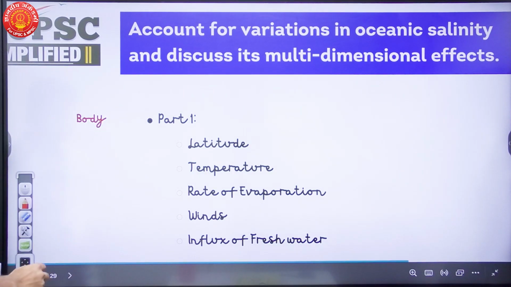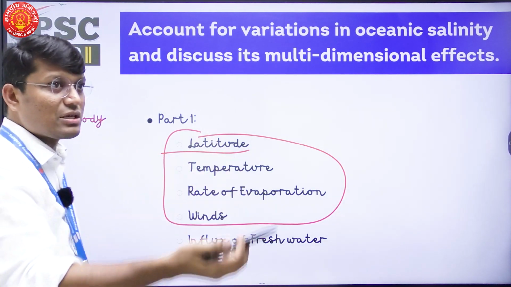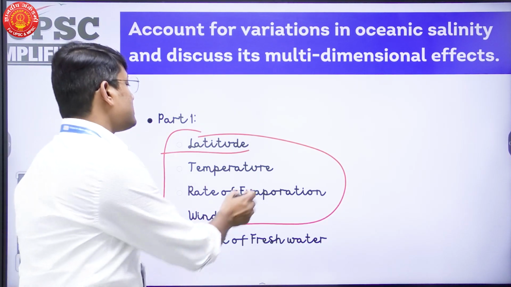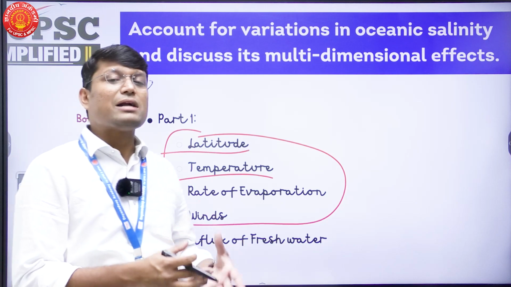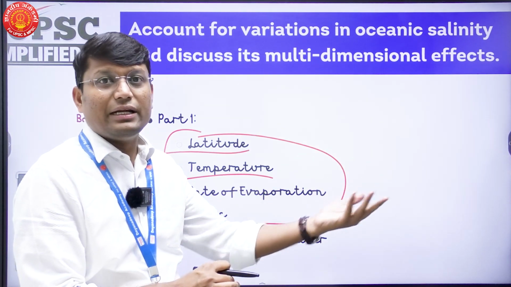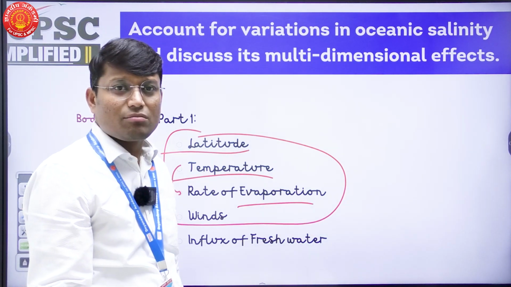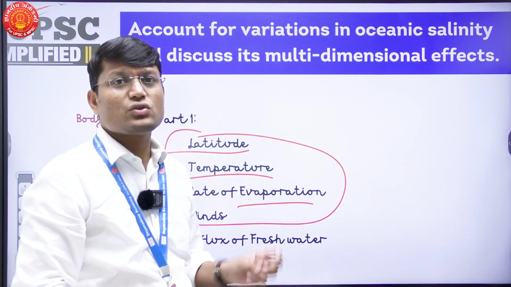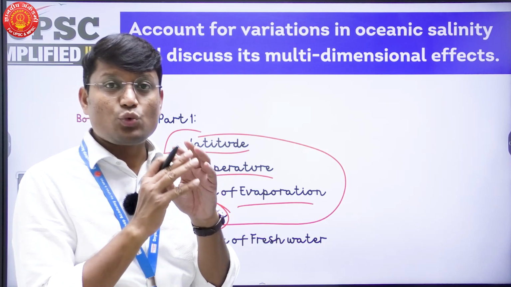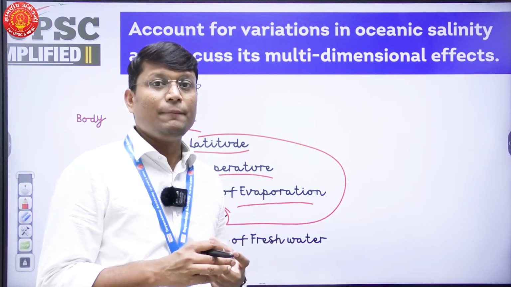Now evaporation is dictated by all these things. Latitude wise temperature will change, and as per temperature rate of evaporation changes and salinity changes. Similarly, you can also write for temperature. Various parts of the ocean have different temperatures, and since they have different temperatures, salinity may vary. Rate of evaporation. Now rate of evaporation is nothing but an outcome of temperature. Okay? So you can also mention that rate of evaporation is also an important point. And similarly, we can also write about winds. So when it comes to wind, if there is a windy situation, it increases the rate of evaporation, which may result into higher salinity, right?